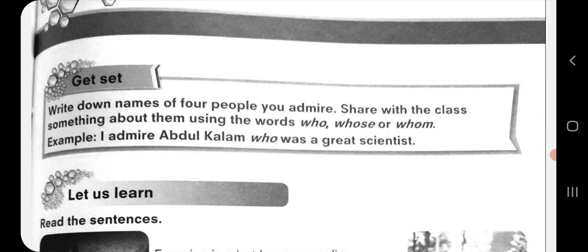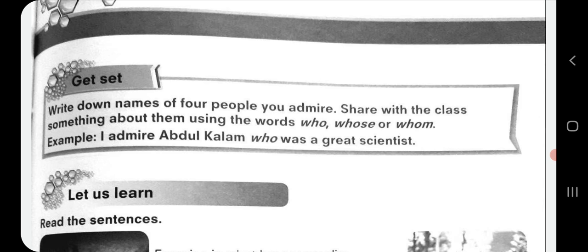Write down names of 4 people you admire. Share with the class something about them using the words who, whose or whom. For example, one is given here: I admire Abdul Kalam, who was a great scientist. In this manner you can write 4 more examples taking names of people.